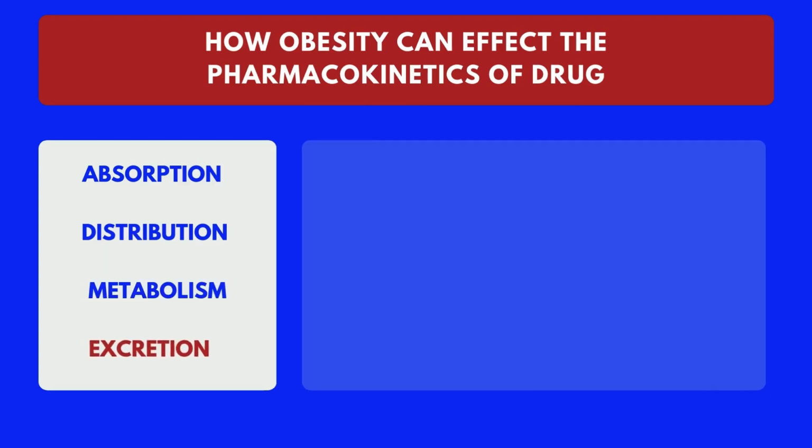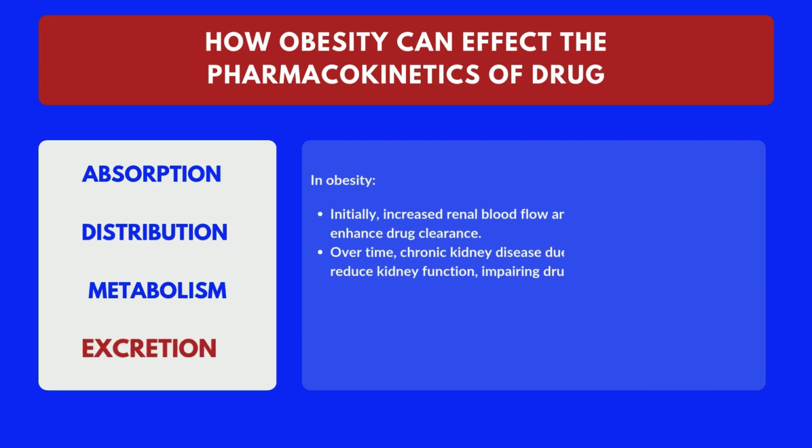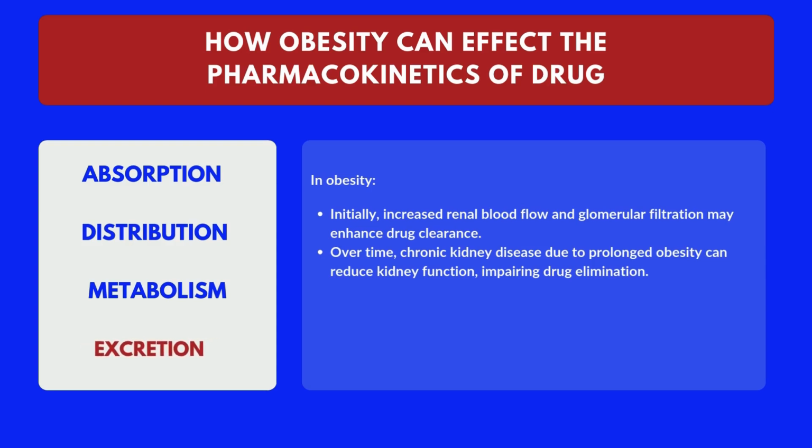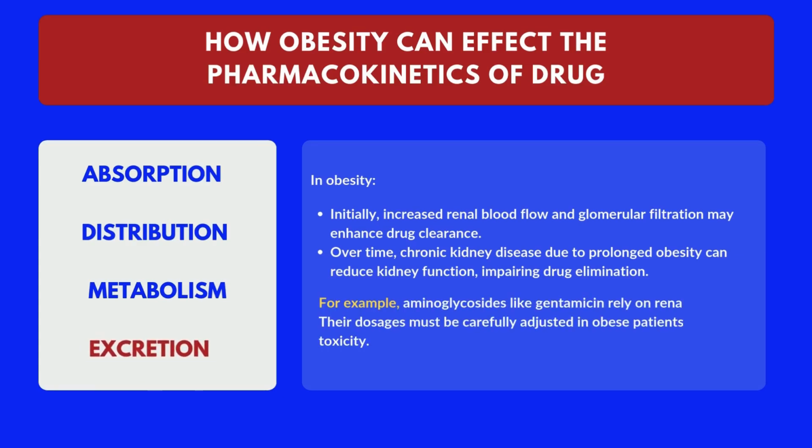Excretion. Finally, excretion. The kidneys play a key role in eliminating drugs from the body. In obesity, initially, increased renal blood flow and glomerular filtration may enhance drug clearance. Over time, chronic kidney disease due to prolonged obesity can reduce kidney function, impairing drug elimination. For example, aminoglycosides like gentamicin rely on renal excretion. Their dosages must be carefully adjusted in obese patients to avoid toxicity.